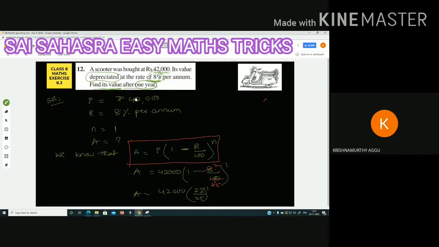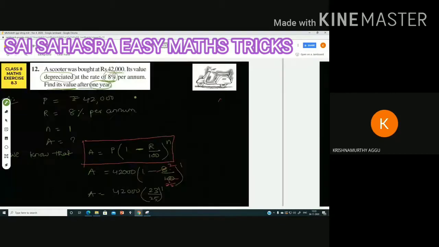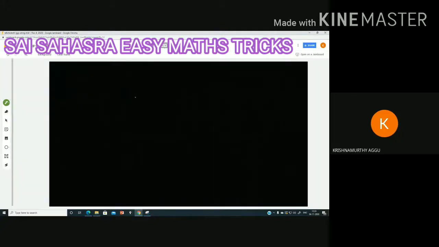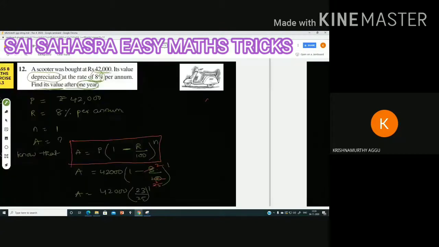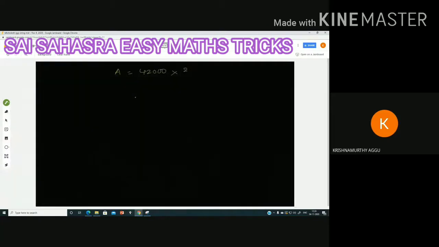In the next page, A is equal to 42,000 multiplied with 23 by 25 all power 1. That will be written only once.